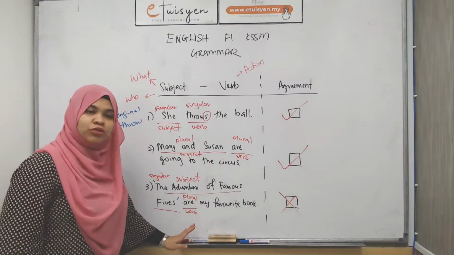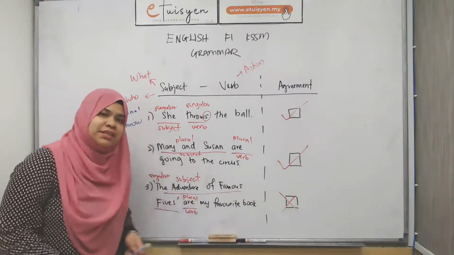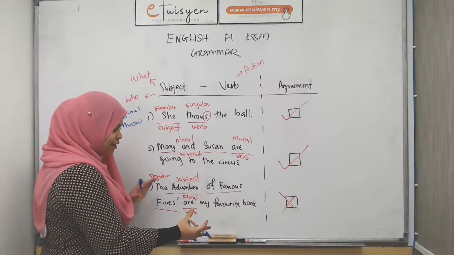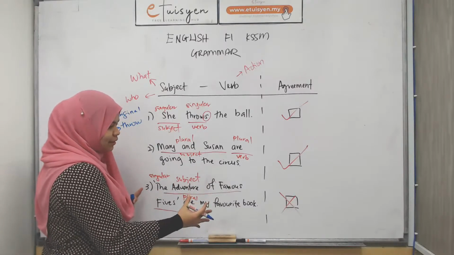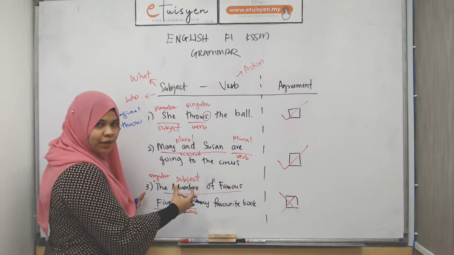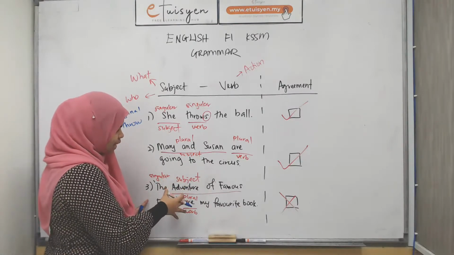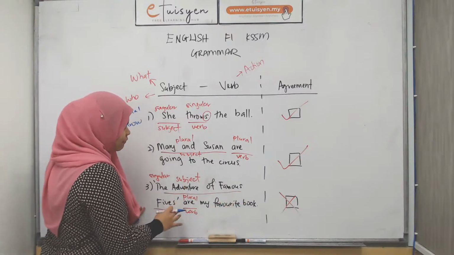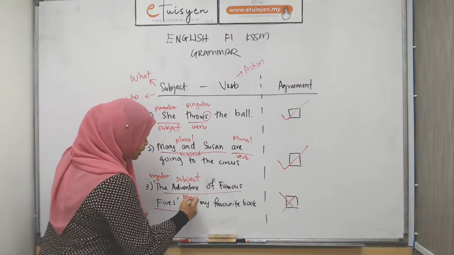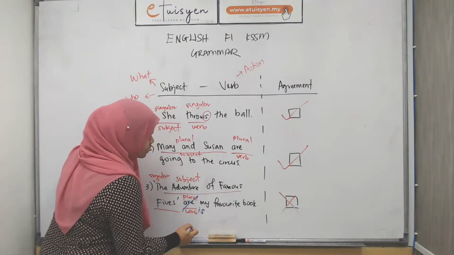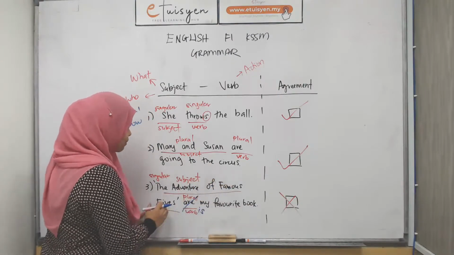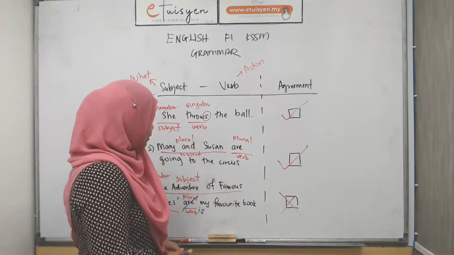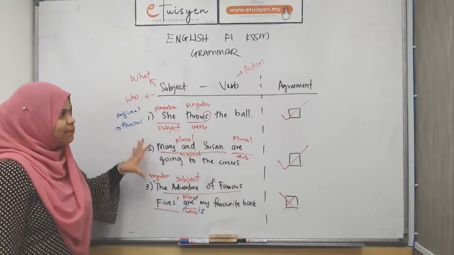So what do we need to do? What we need to do is either add another title to make it a plural subject for the plural verb. But the thing is, it's my favorite book, right? One book only. So you have to change this portion. So this will need to change to is. Baru betul. The Adventure of Famous Five is my favorite book. Alright? So that is the example that I'll give here.